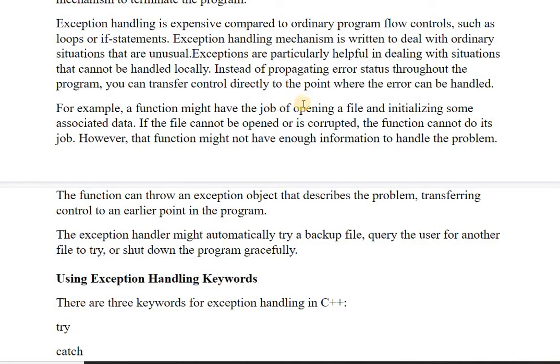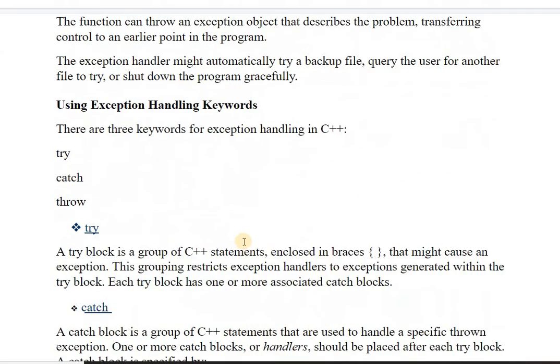For example, a function might have the job of opening a file and initializing some associated data. But if the file cannot be opened or it is corrupted, the function cannot do its job. That function might not have enough information to handle the problem. So the function can throw an exception object that describes the problem and transfers the control to an earlier point inside the program, so that we can correct the problem.